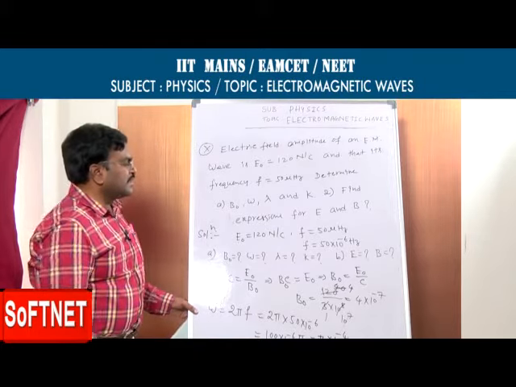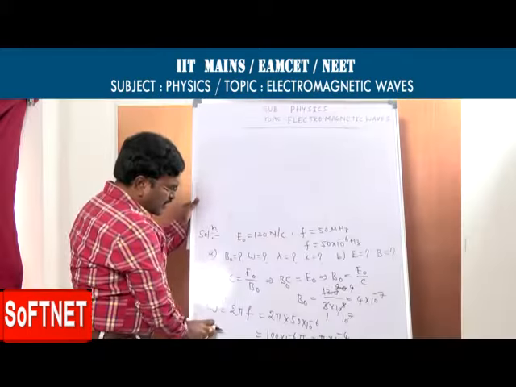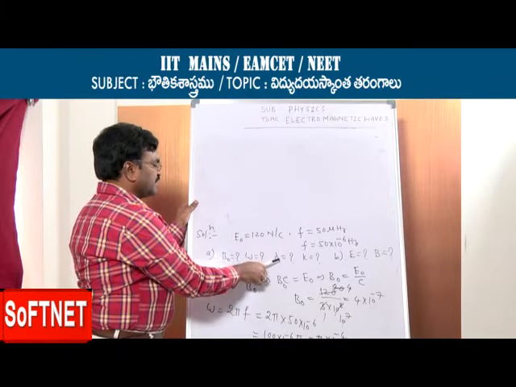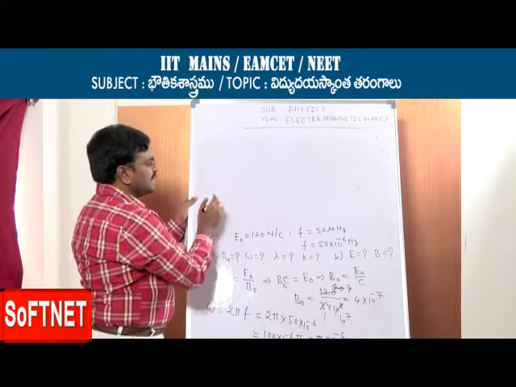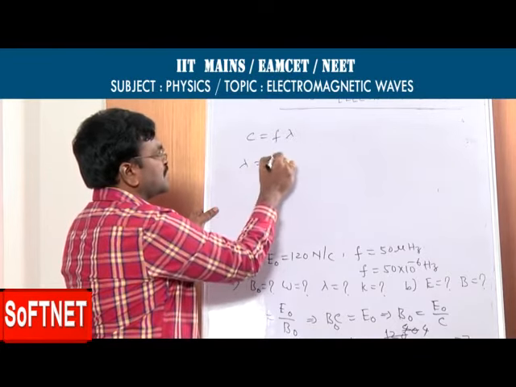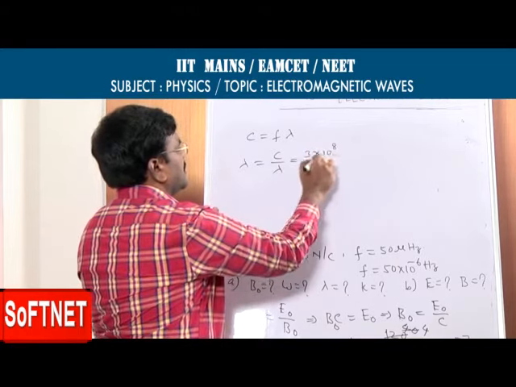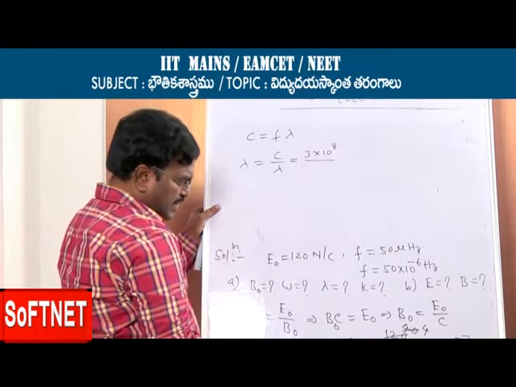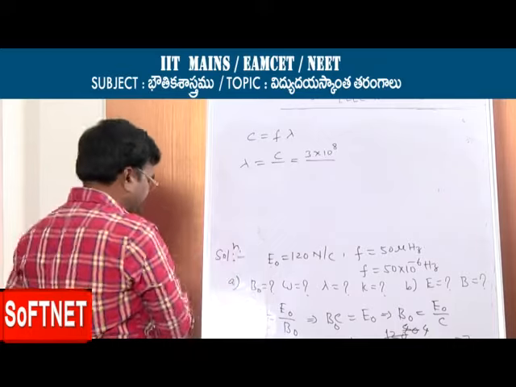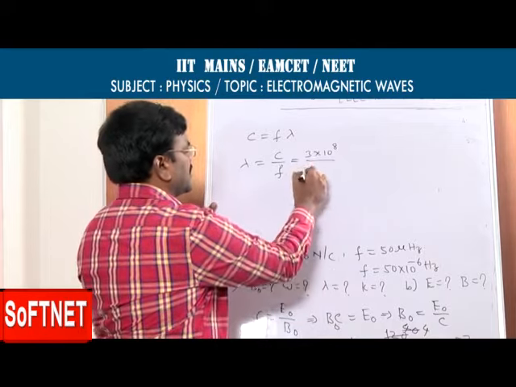Next, we require lambda and k. We already got omega. How do we calculate lambda? We already know f. The speed of light C is equal to f lambda, so lambda is equal to C by f. C is 3 into 10 to the power of 8, and f is 50 into 10 power minus 6.